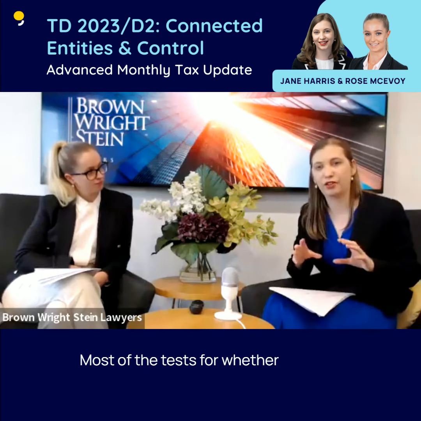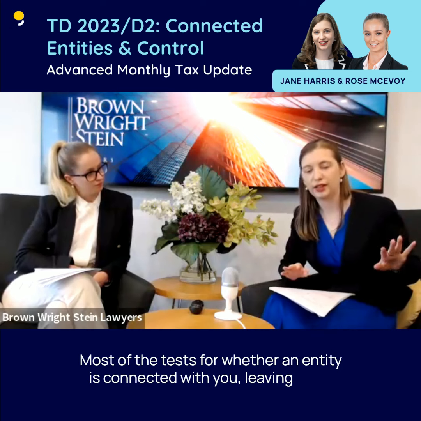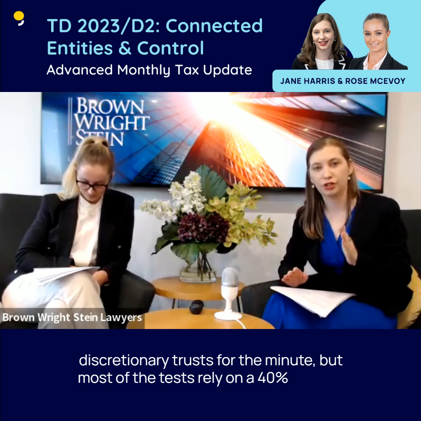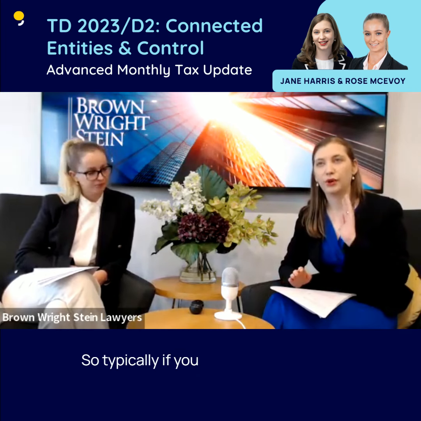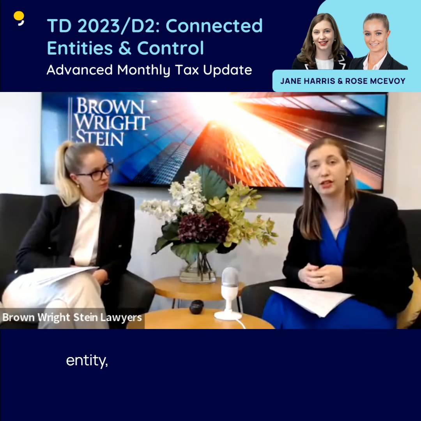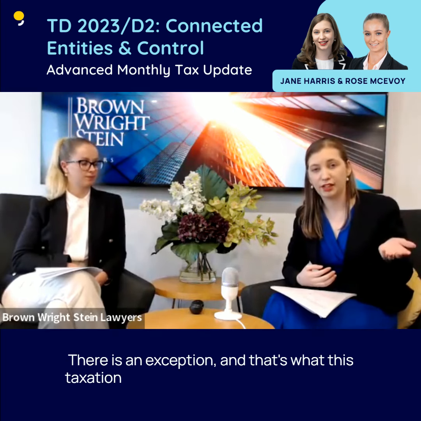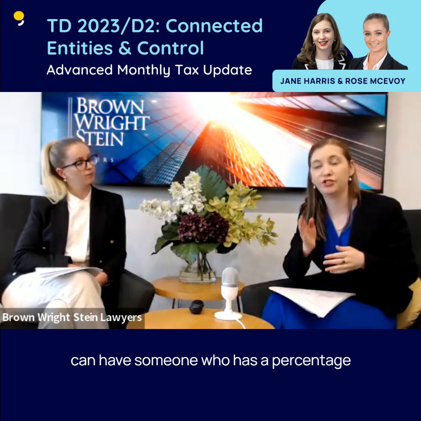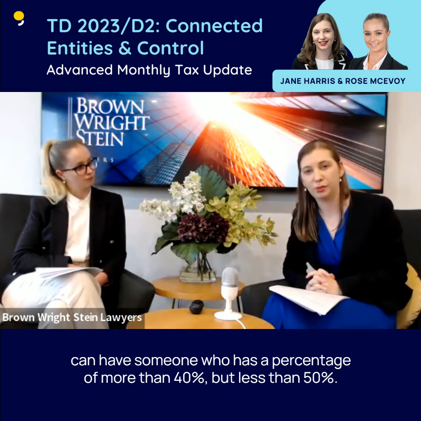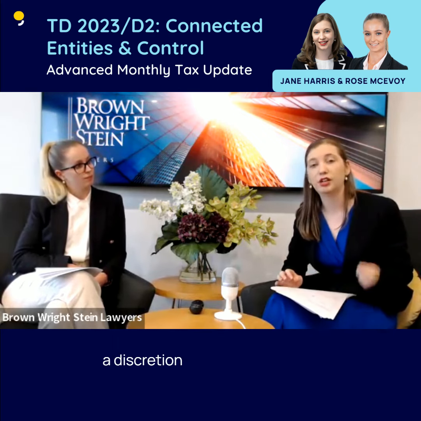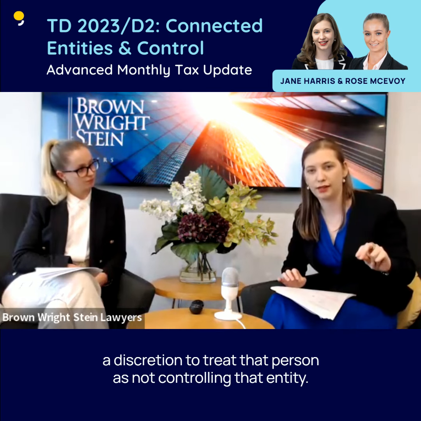Most of the tests for whether an entity is connected with you, leaving aside discretionary trusts for the minute, most of the tests rely on a 40% control. So typically, if you have 40% or more of the income, capital, voting rights of an entity, you'll be taken to control that entity. There is an exception, and that's what this taxation determination is about, where you can have someone who has a percentage of more than 40%, but less than 50%. And in certain circumstances, the commissioner can exercise a discretion to treat that person as not controlling that entity.